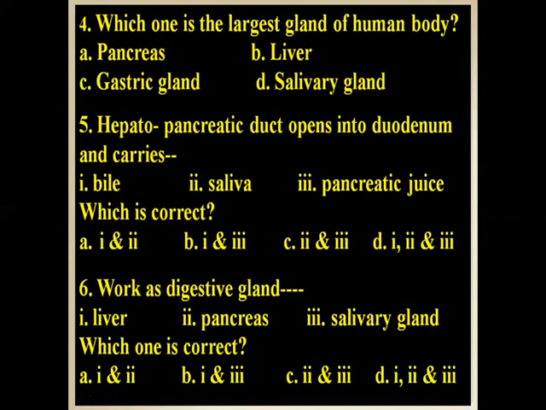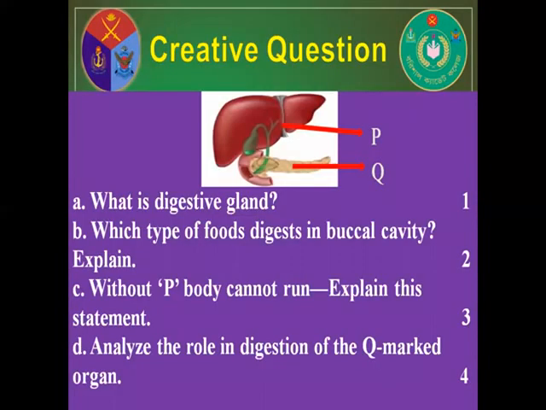If you follow my lesson attentively, then you can easily find out the answers to these questions. Please find out the answers to these questions. Now another homework. It is your creative quotient. First question, what is digestive gland? Number B, which type of food is digested in the buccal cavity? Explain. Number C, without P, the body cannot run. Explain this statement. Number D, analyze the role in digestion of the stomach organ.